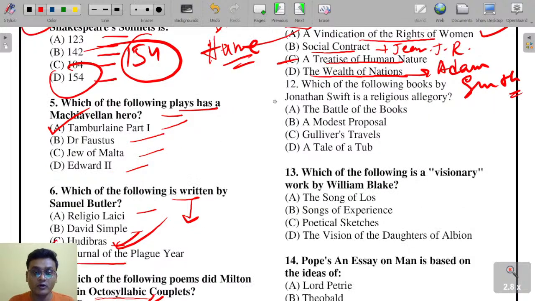Okay, which of the following books by Jonathan Swift is a religious allegory? The options are The Battle of the Books, A Modest Proposal, Gulliver's Travels, A Tale of a Tub. Which of the following books here is a religious allegory?